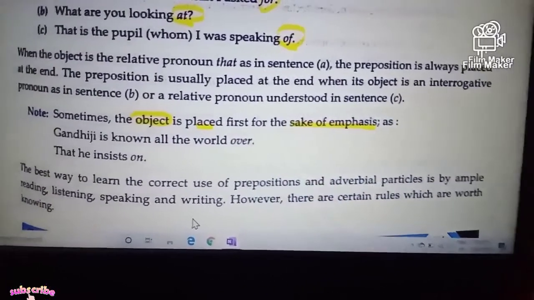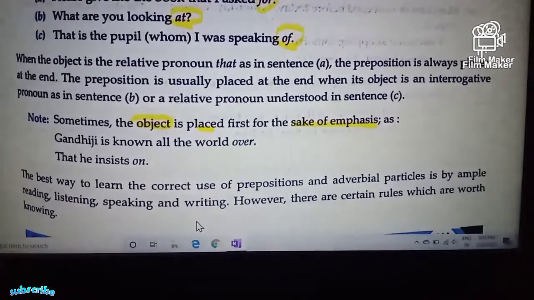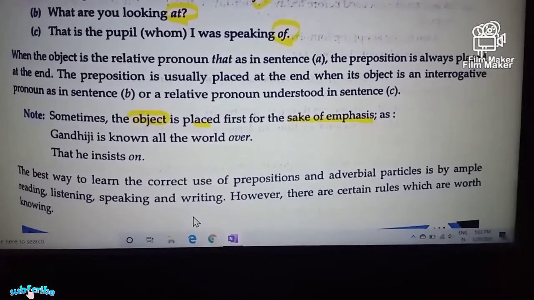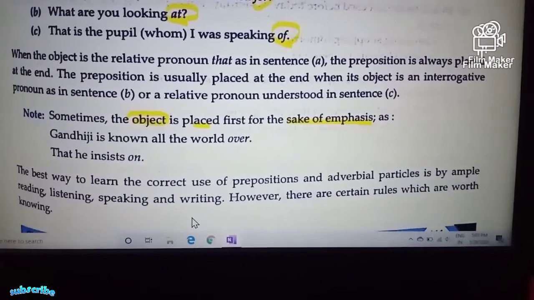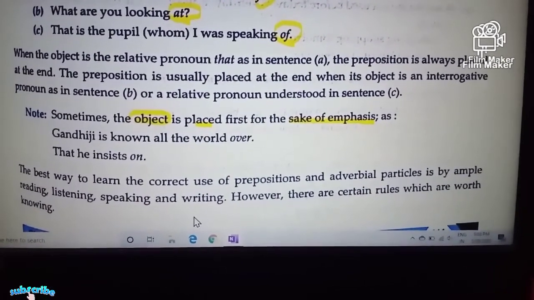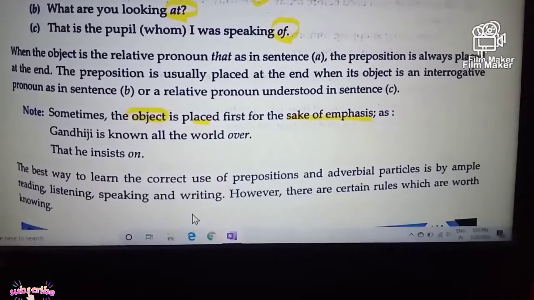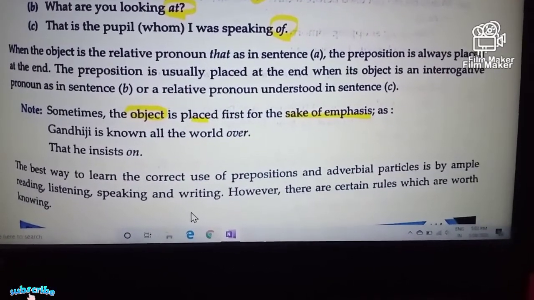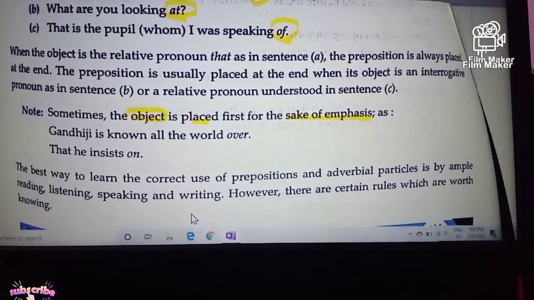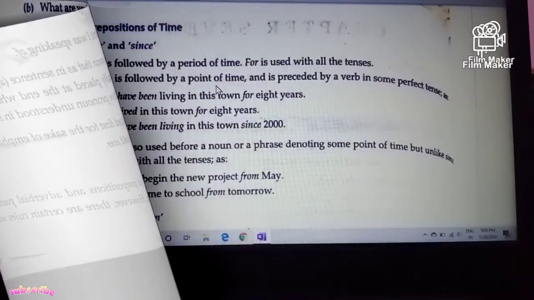The use of the prepositions may vary according to the tense, according to the object, according to the pronoun. So what is the most important thing to be perfect in using the prepositions? Reading, listening, speaking and writing.